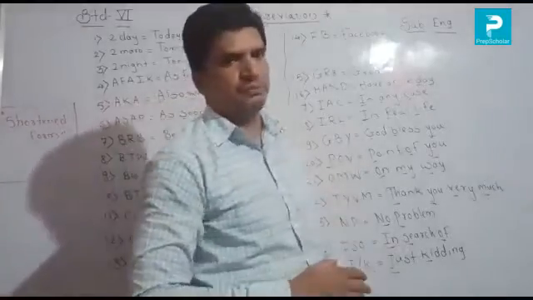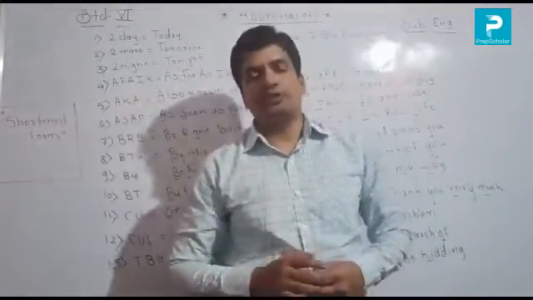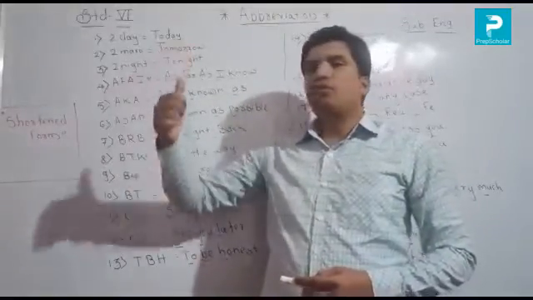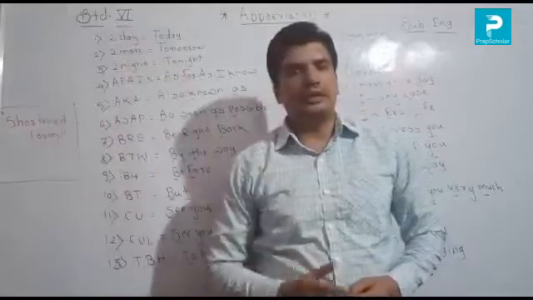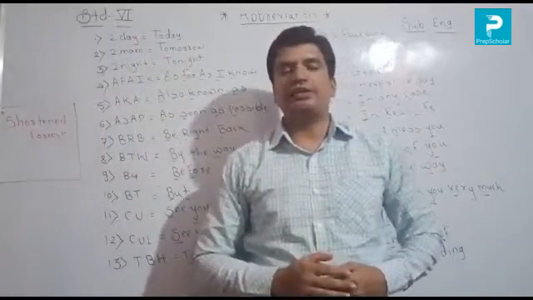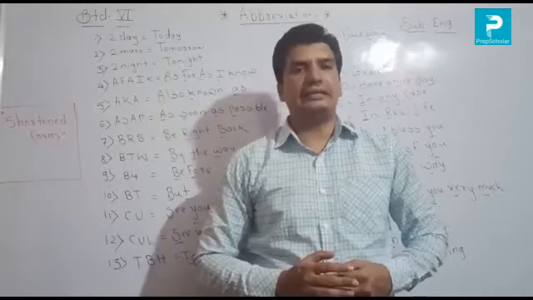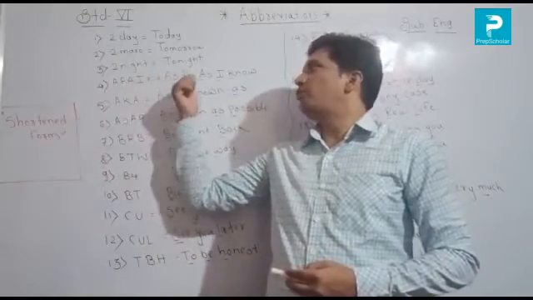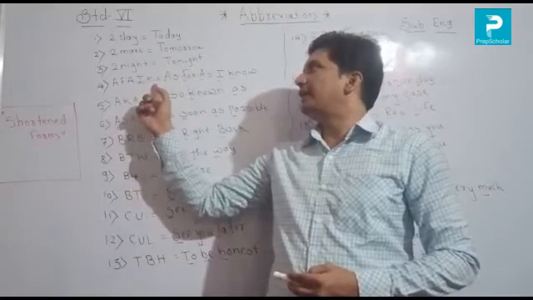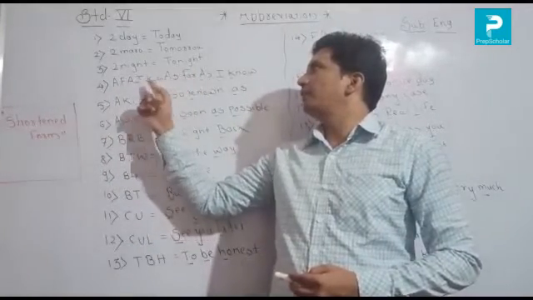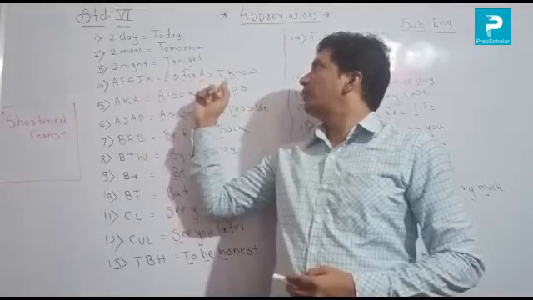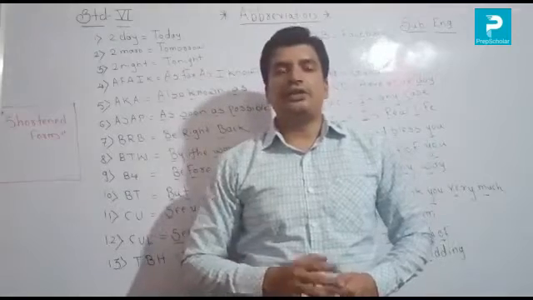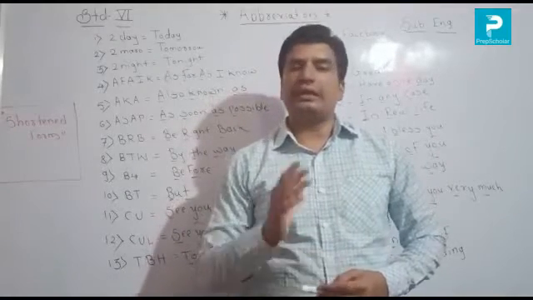So this is an abbreviation. Abbreviation means a shortened form. Shortened means कमी करणे. पूर्ण full form ला आपण short मध्ये लिहितो, it's called an abbreviation. If you learn like that, you can solve all the questions based on this topic very easily. You know AFAIK: A for as, F for far, A for as, I for I, and K for know. So you learn like that, and you can solve all the questions based on this topic very easily.